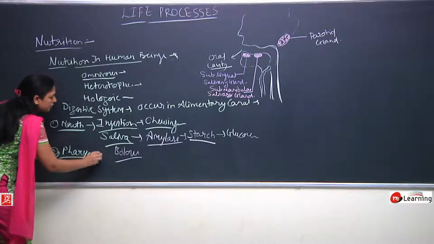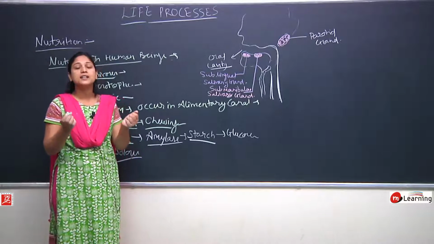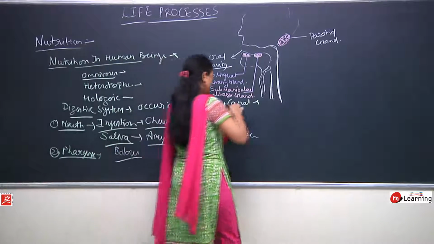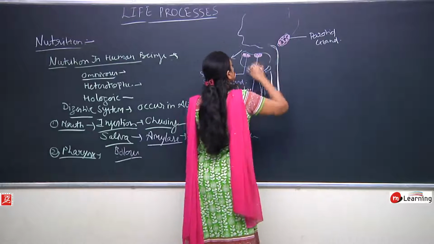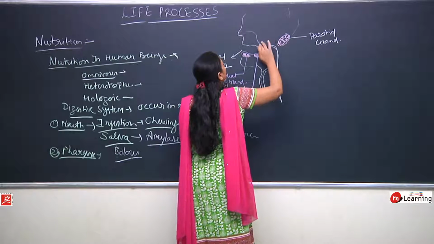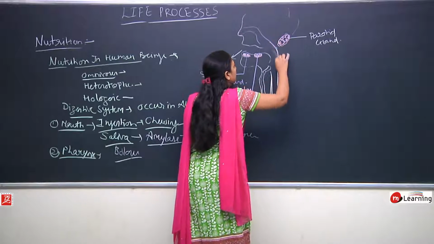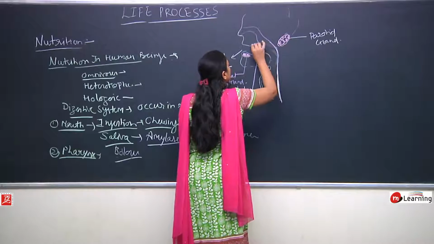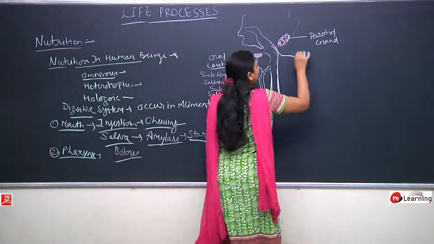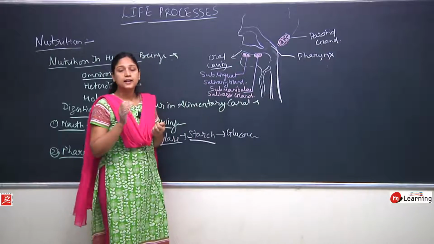The pharynx is the tube-like structure in the throat. The throat is also called the pharynx, and it is the common passage for the air and the food.